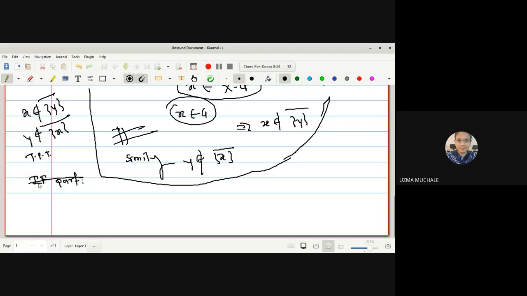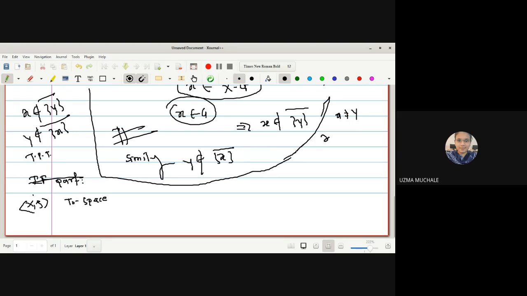X is a T naught space. As I told you, if I want to prove any space to be a T naught space, I have to start with the condition X not equal to Y in X. Now, we have started with the condition X not equal to Y in X.